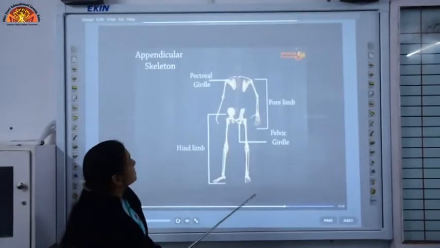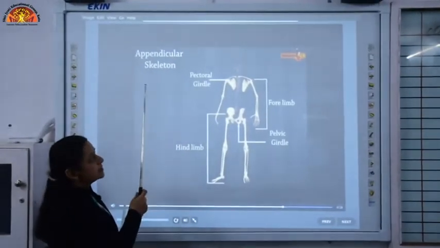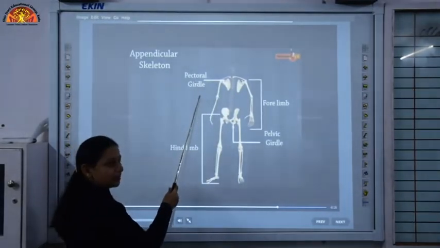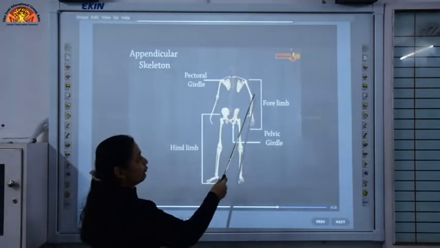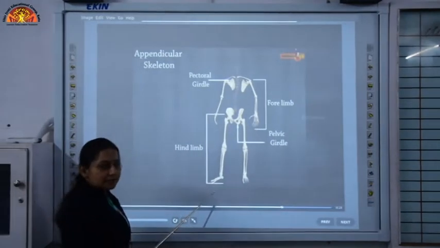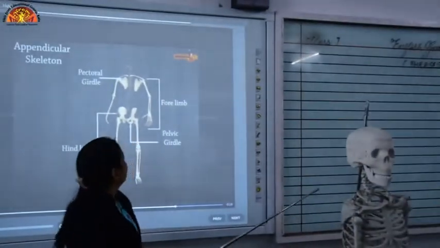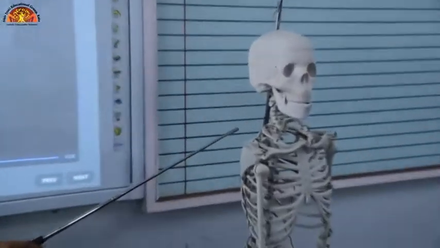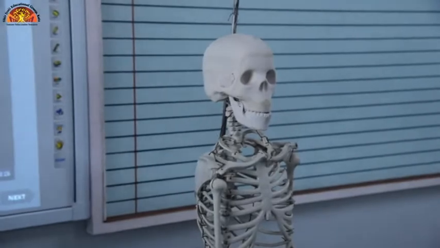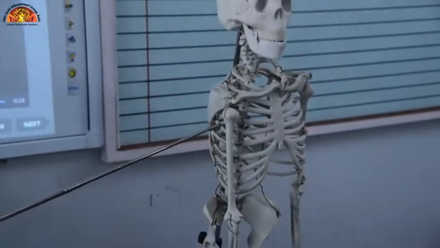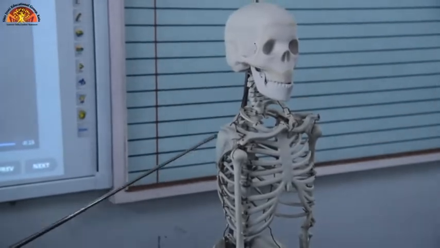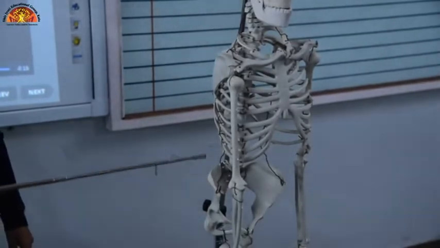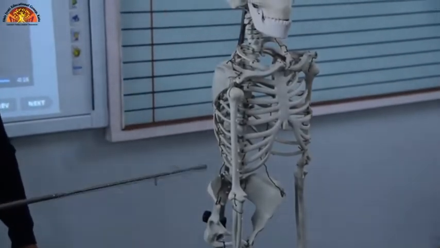Now, we are going to discuss the appendicular skeletal system. The appendicular skeleton consists of the pectoral girdle, pelvic girdle, forelimbs and the hind limbs. As you can see here, the pectoral girdle is connected to the backbone, and a long bone, the upper arm, is connected to the pectoral girdle, and this is the pelvic girdle which is connected to the lower end of the vertebral column.